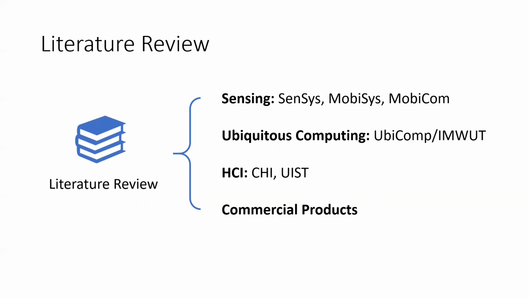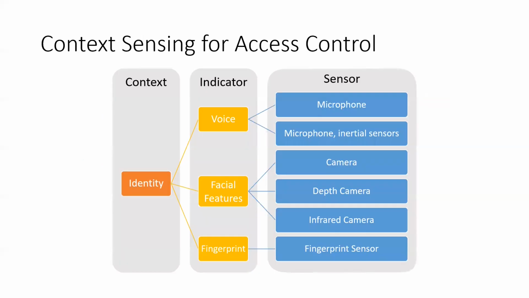We began with a literature review of top conferences in sensing, ubiquitous computing, and HCI, collecting methods of detecting the 10 contexts from the last slide. We also examined commercial products. From this critical review, we mapped different sensors to each context. For example, here's our mapping for the identity context. To detect one's identity, we can use voice, facial features, or fingerprints.